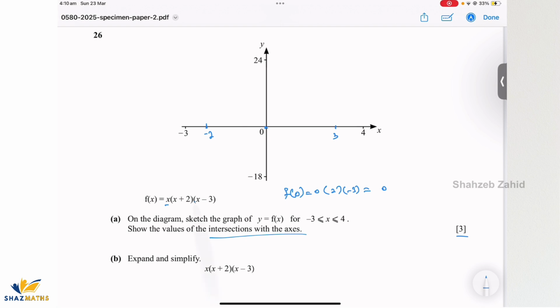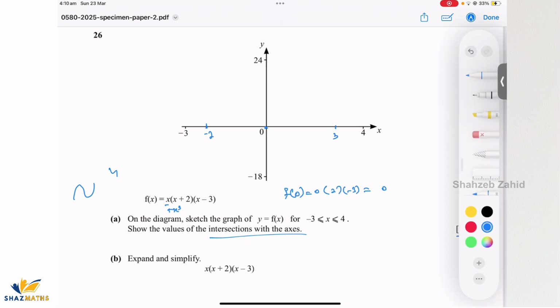Okay, so now because the coefficient of x cubed is positive, if I expand it, I will get to know that, right? So for positive, the shape is always like this. If it was negative, then it would have been like this, right? Anyway, I'm going to go back and let's sketch the shape. So it has to go through here.